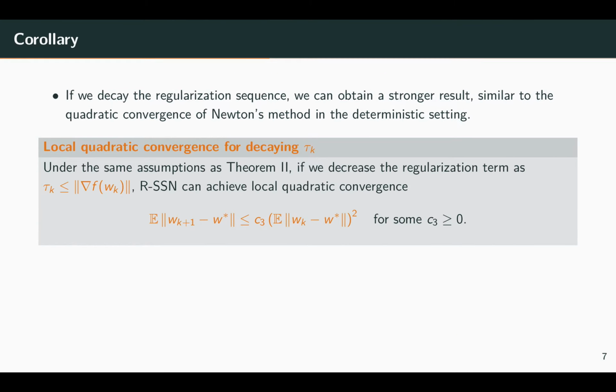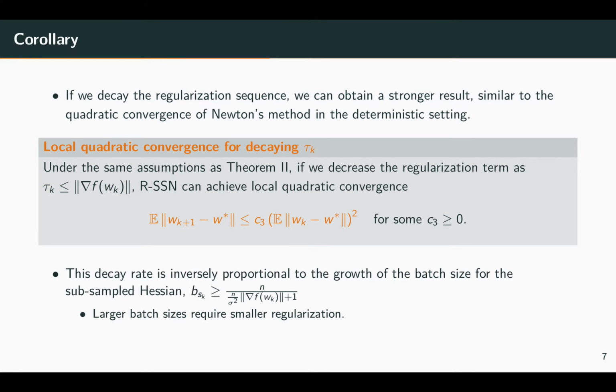An interesting corollary of the previous result is that if we decrease the LM regularization proportional to the gradient, RSSN can achieve a local quadratic convergence similar to Newton's method in the deterministic case. And this decay rate is in fact inversely proportional to the growth rate of the subsampled Hessian, which means that larger batch sizes require smaller regularization. It makes sense because our overall objective is strongly convex, and thus as we increase the batch size, the subsampled Hessian will be more likely to be positive definite, and thus less regularization is required.